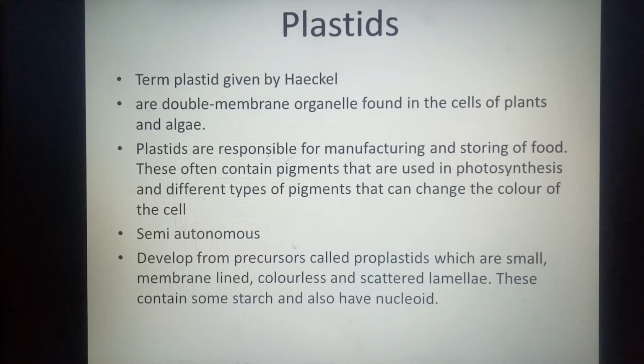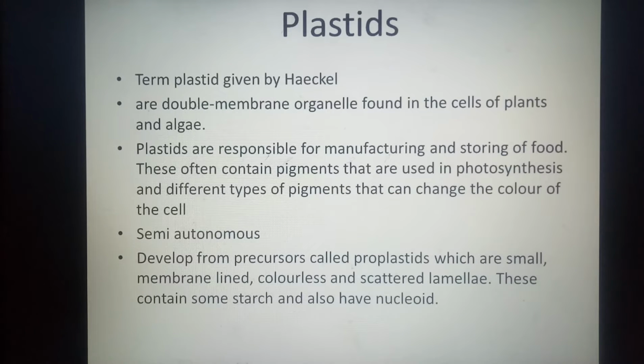Plastids are semi-autonomous organelles. That means they have DNA the same way as mitochondria have, and of course this DNA is smaller than the nuclear DNA and has very few genes, but it codes for many important enzymes of the plastids.